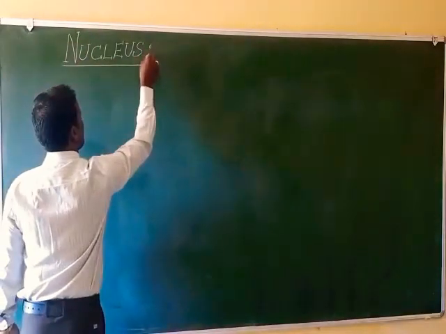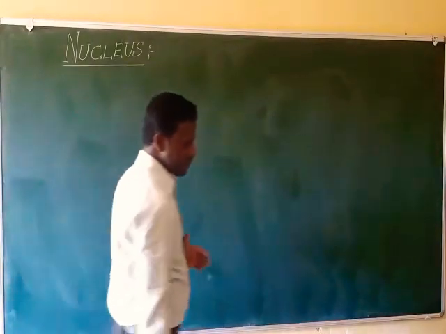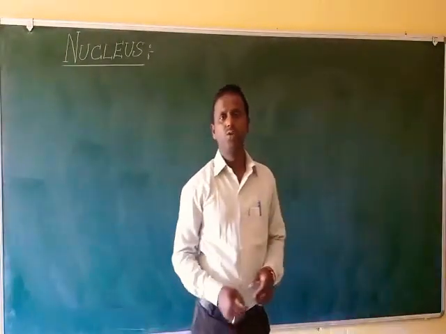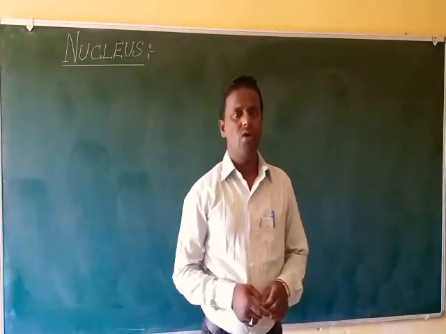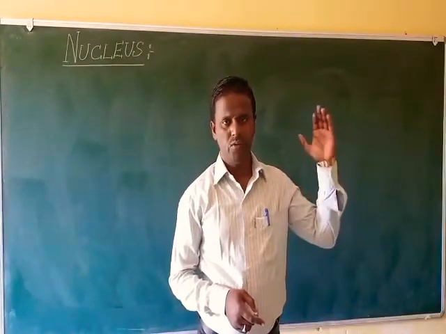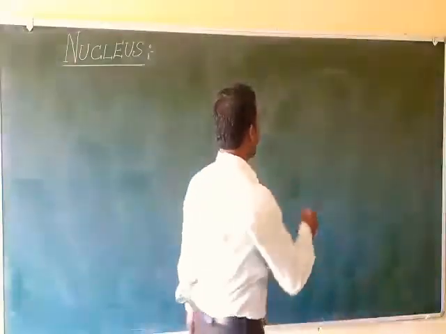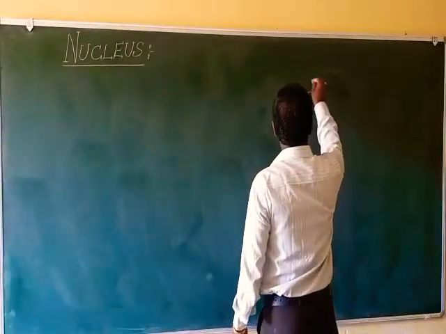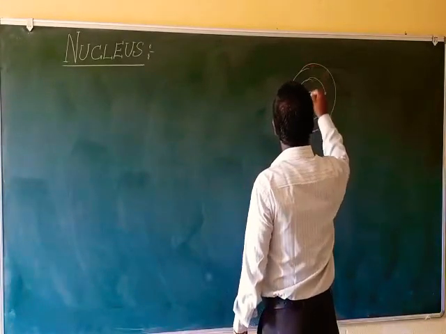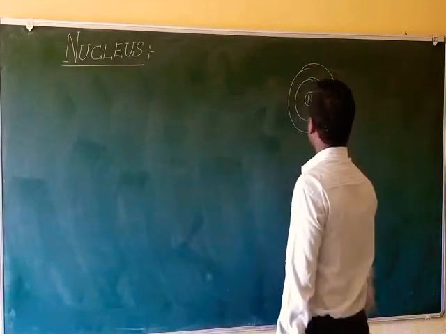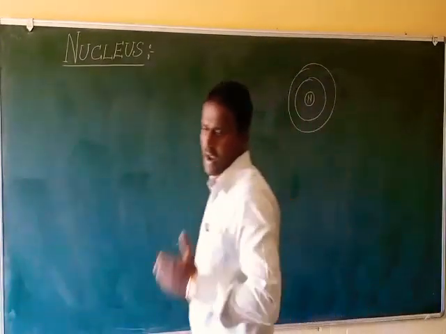Nucleus. You know that the nucleus is the central part of an atom. What is the nucleus? It is the central part of an atom. See, this is the atom, and this is called the nucleus. It is the middle part of an atom.